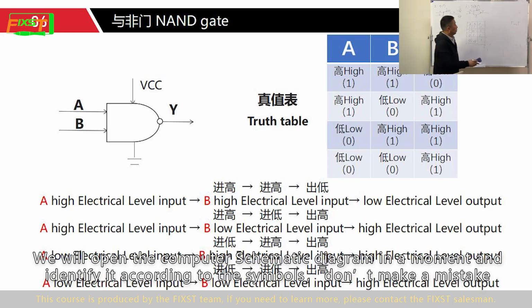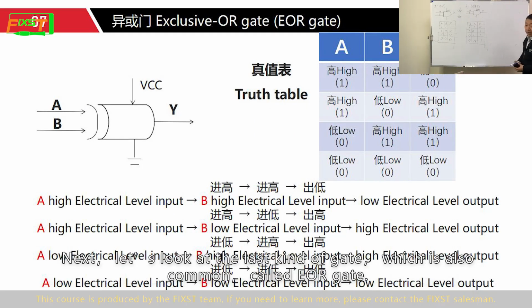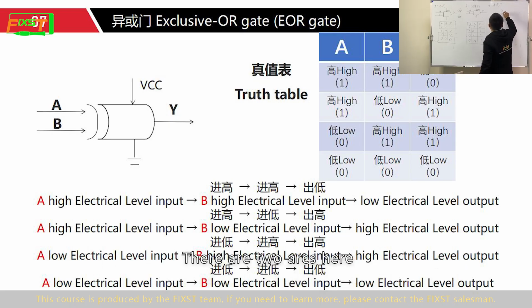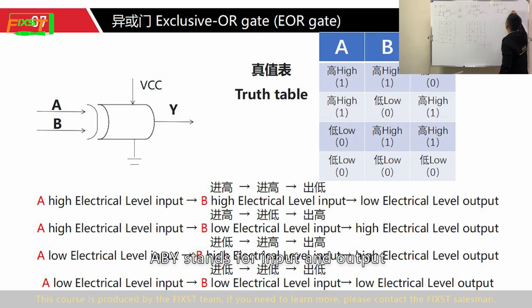Don't make a mistake. Next, let's look at this kind of gate, which is also common, called the EOR gate. There are two arcs here. A, B, Y stands for input and output.